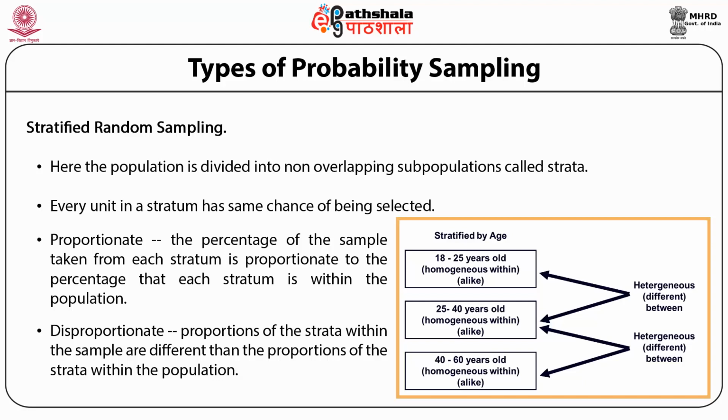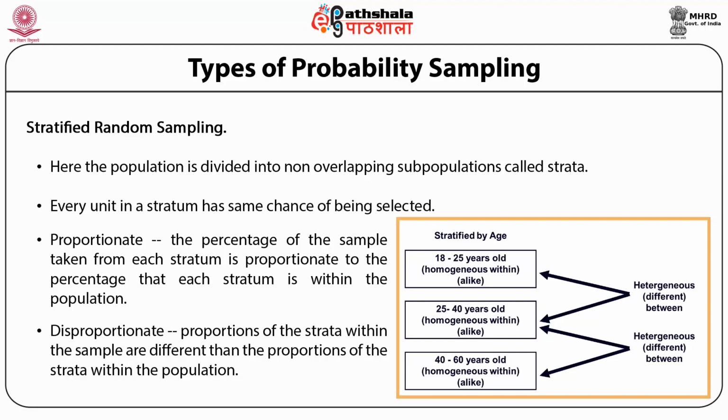Now we are trying to understand the reading habits of the different strata taken as an example. So we assume that the young generation who lie between 18 to 25 years of age have the same reading habits. Second stratum, the persons who lie between 25 to 40 years of age, must be having the same reading habits. And the last one, people between 40 to 60 years of age must be having the same reading habits.